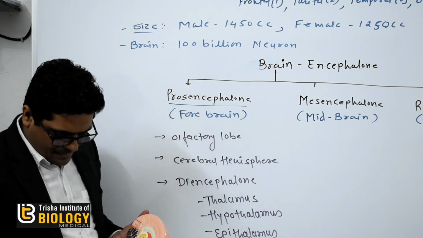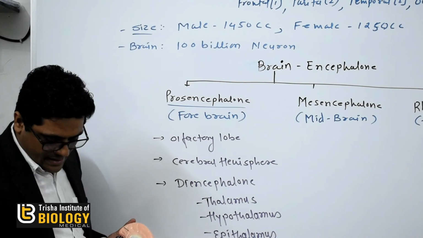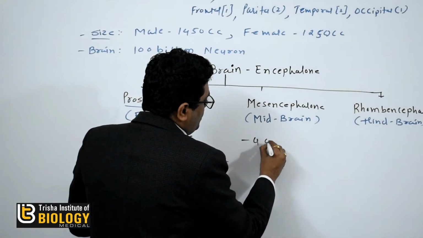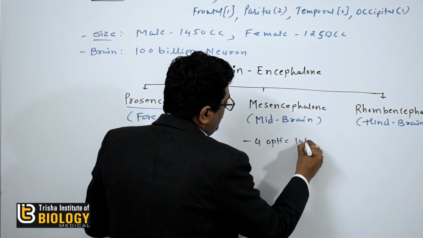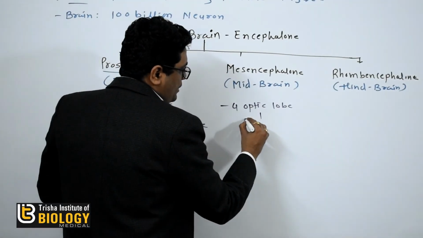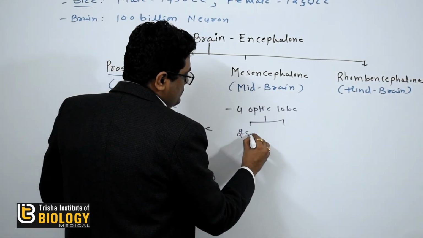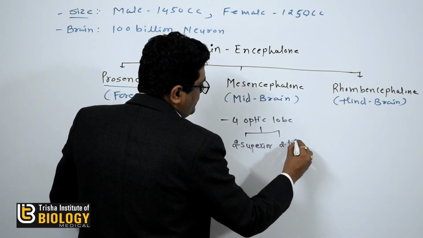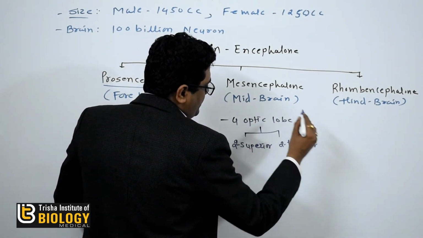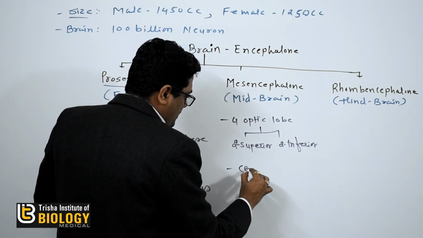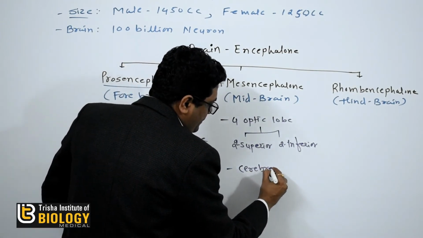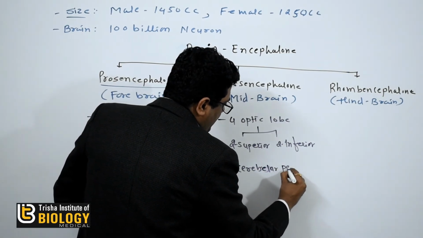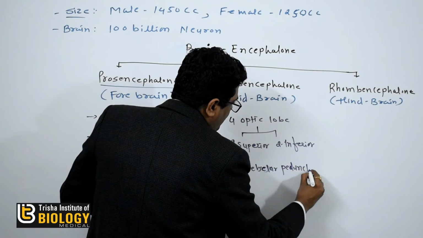Now the second part is the midbrain, and the midbrain has two parts. One has the four optic lobes. In four optic lobes, two superior and two inferior, and the second is known as the cerebral peduncle.